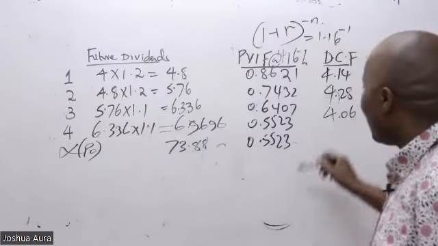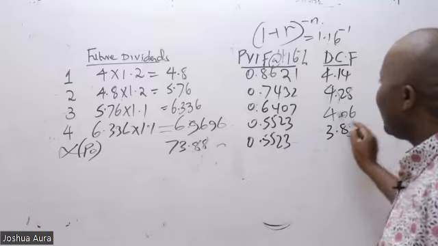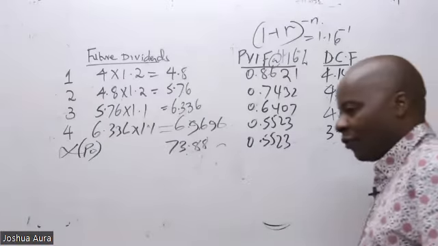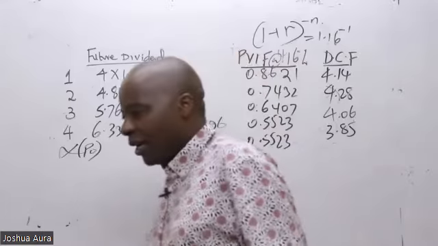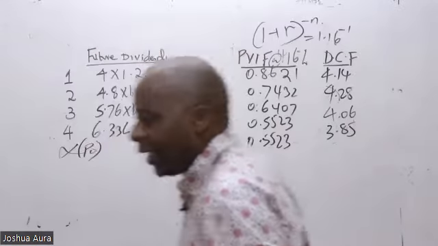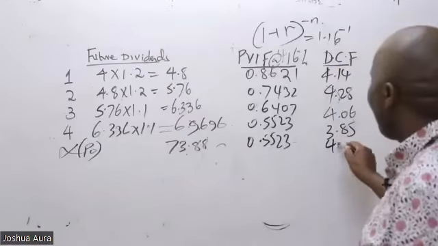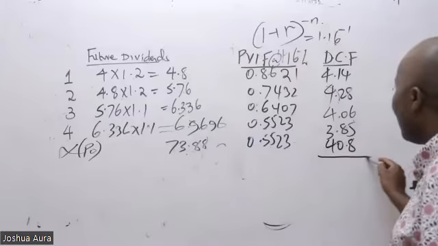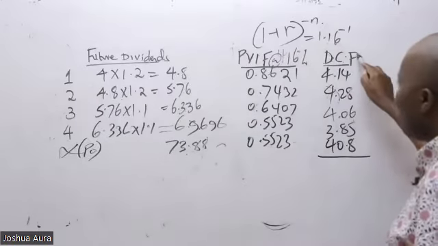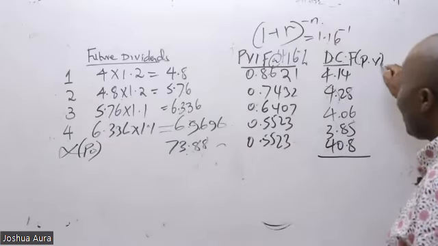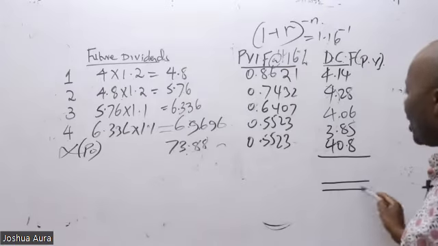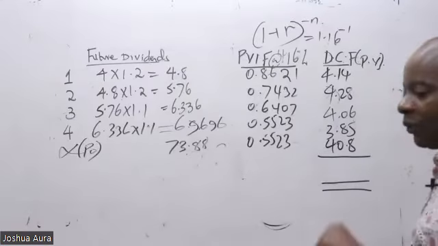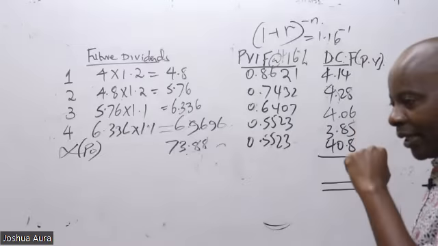Thank you. So 3.85, and then the last one will give us what figure? 40.8. So then, these are discounted cash flows. Discounted cash flows are the same as present values. So you'll come and add all of them. The discounted cash flows now total